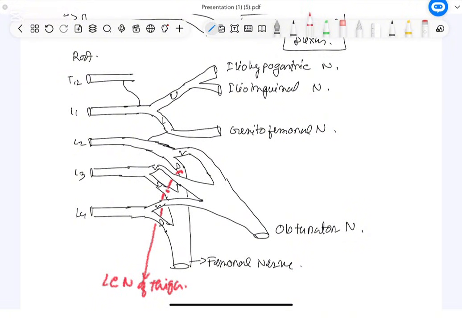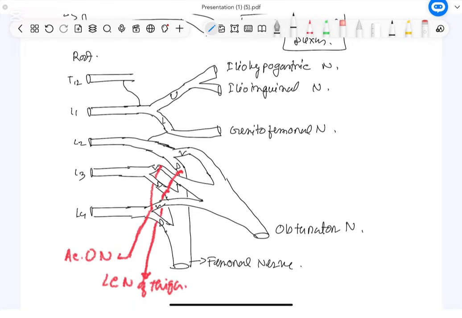So here also the ventral from L3 and L4 will unite and again form a branch. What is the name of this branch? Accessory obturator nerve. These two you just remember. Ventral L3, L4 join and form the accessory obturator nerve, and the dorsal of L2 and L3 unite and form the lateral cutaneous nerve of thigh. That's all about the lumbar plexus related branches.